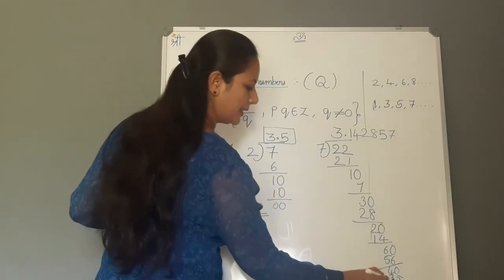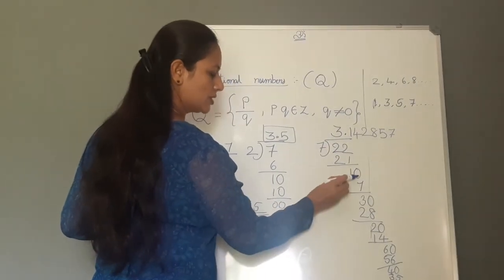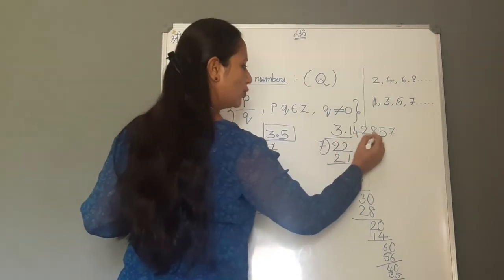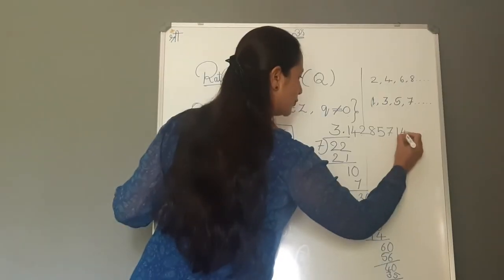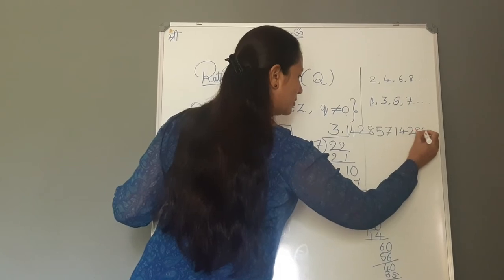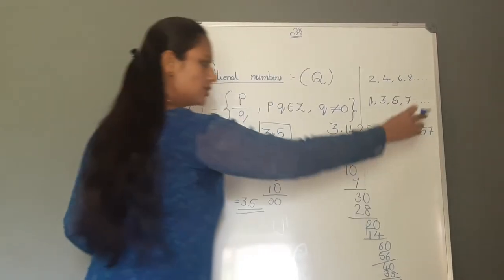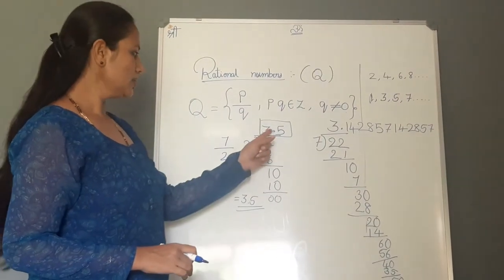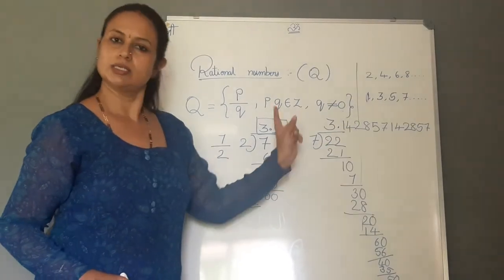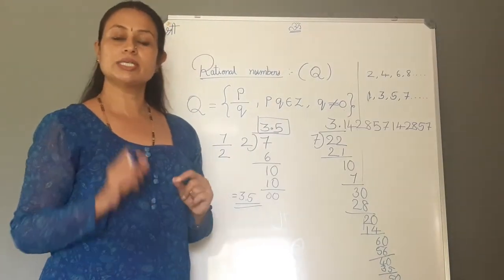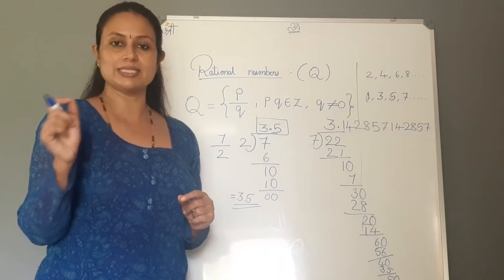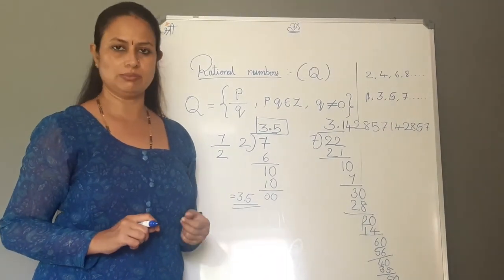Again it is going to repeat the whole thing. 1 0. Again you are going to get 1 4 2 8 5 7. This goes on. This stops here, but this goes on. So there is a specific name for these numbers and they are also rational numbers.